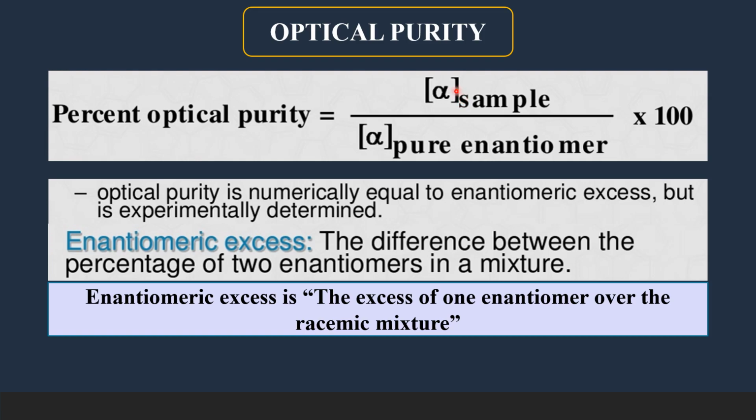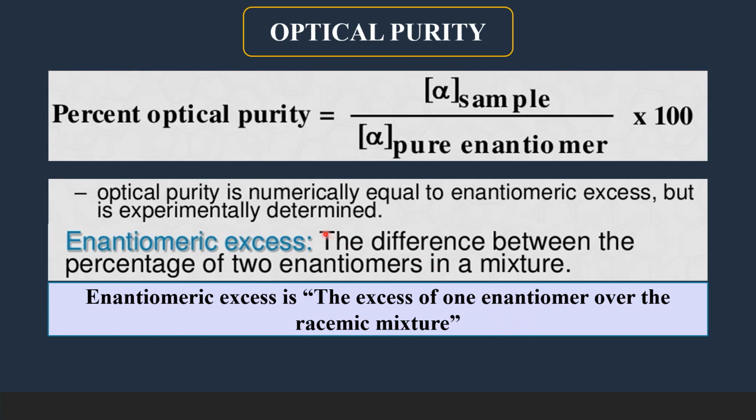It means there is 30% pure one enantiomer, let us say 30% dextroisomer is in pure form, and the remaining 70% is a racemic mixture, which means 35% will be dextro and 35% will be levorotatory. So apart from the racemic mixture, what is the excess of one enantiomer? The excess of one enantiomer over the racemic mixture is called enantiomeric excess. And we shall see how we can calculate all this.